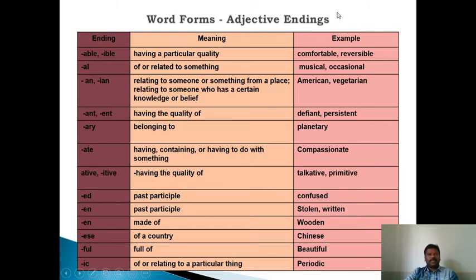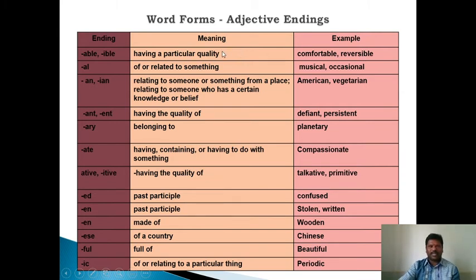Word forms and adjective endings. So far we have discussed verbs ending in the following order. Now we are going to know word forms, adjective endings. If an adjective is ending in able or ible, examples are comfortable, reversible. The meaning is having a particular quality.